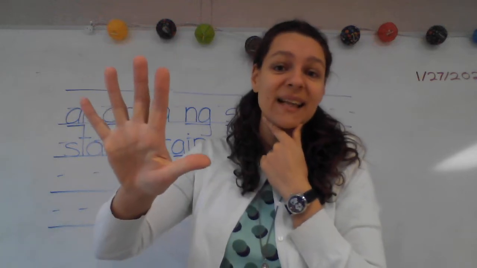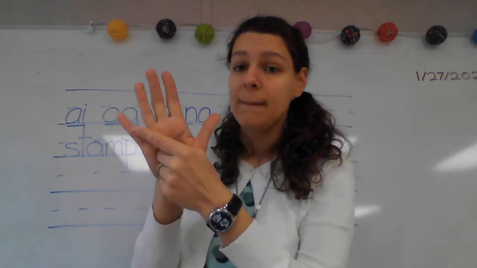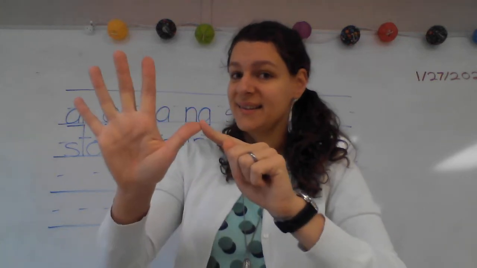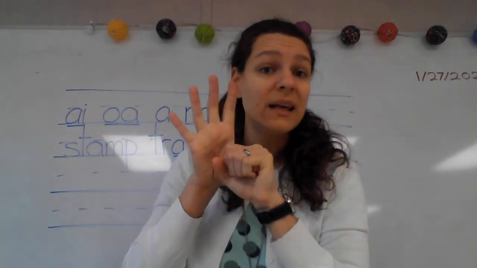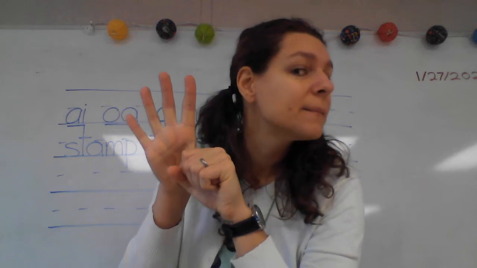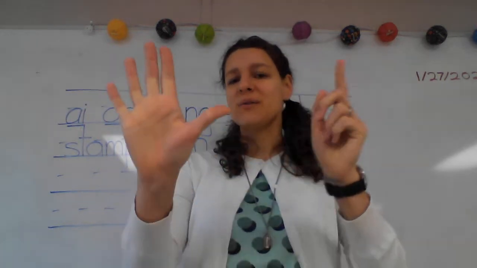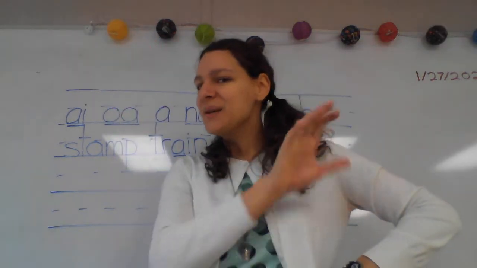Good, silent final E, job 1. One more time, what are we going to write for plane? Good, silent final E, job 1. Otherwise, if we don't write that silent final E, what would our word be? It would be plan. All right, so to write plane, we have to add that silent final E. Say the sounds while you write them.